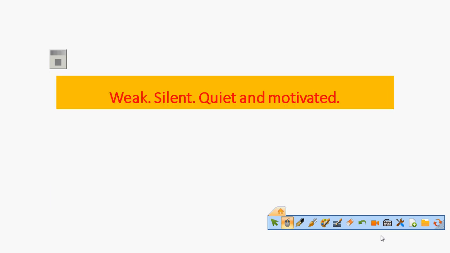Now look at these structures: weak, silent, quiet, and motivated. What do we call this structure? Do we call them sentences? Of course, no. So what do we call them?